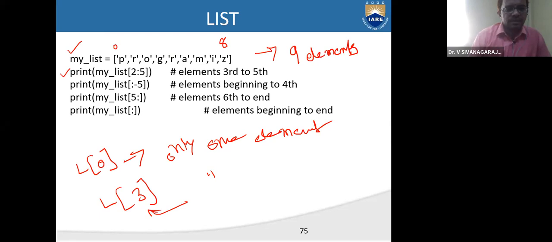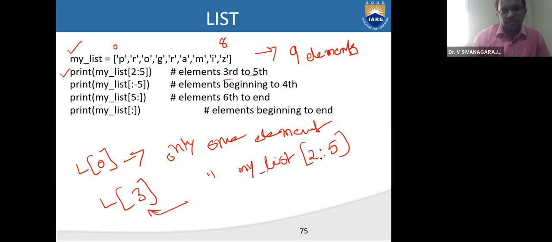Now we'll see here, if I want to access the elements present in the 3rd to 5th position, that means 3, 4, 5, how to access them? You need to give a range. You need to write the list name, which is my list, and open the square bracket. You want to access the third to fifth one, so you need to assign here 2 to 5.